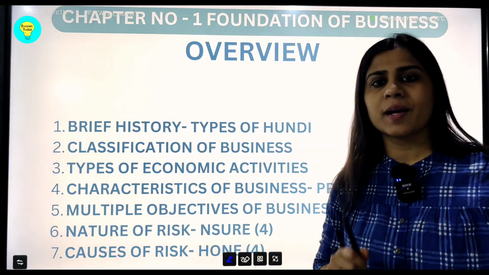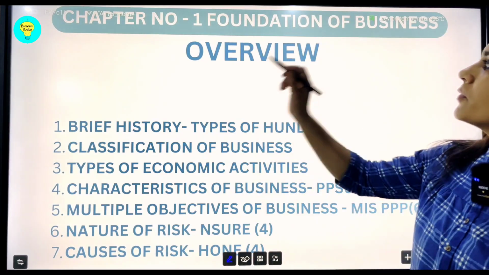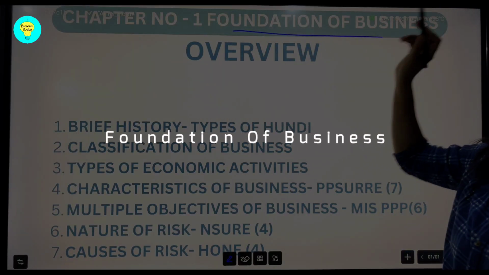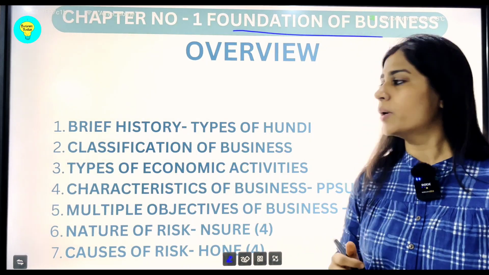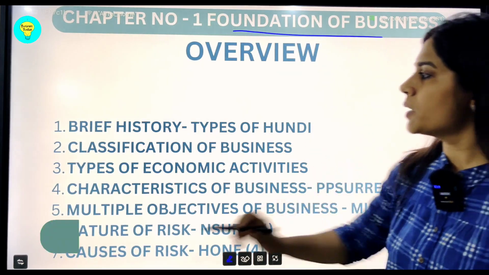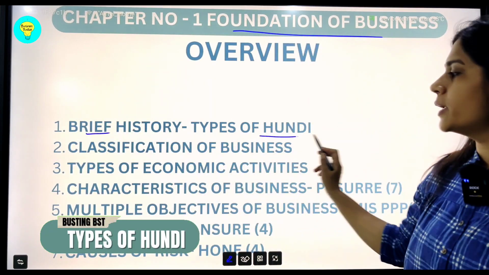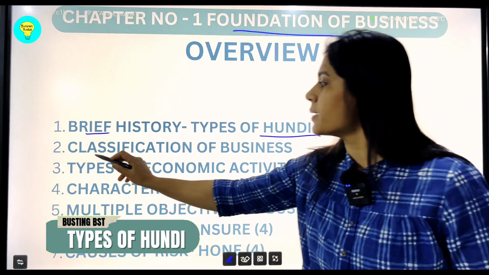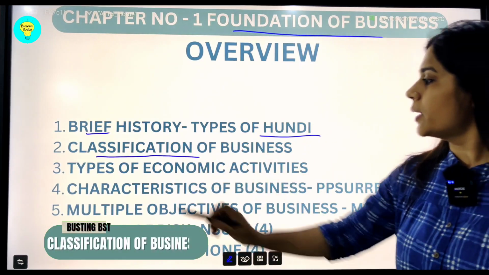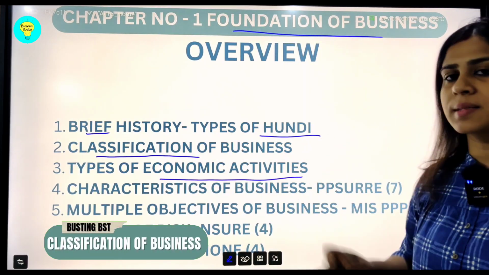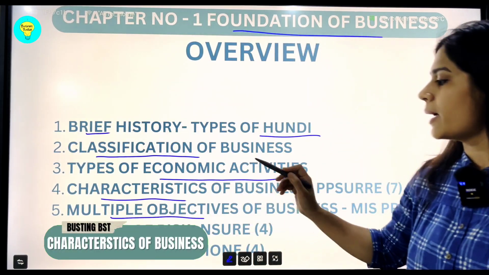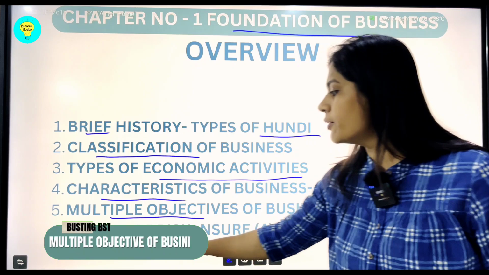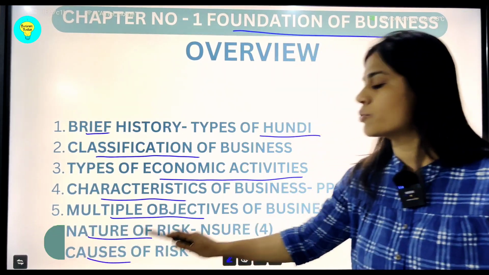Welcome dear students of class 11th, and let us begin with the very first chapter, Foundation of Business, given in NCERT. Only 7 topics you need to take from this chapter. First, the brief history in the form of Hundi as given in your book, then the classification of the word business, then economic activities and their various types, then the characteristics of business, its multiple objectives, and as we come to risk, the nature of risk and various causes associated with risk.